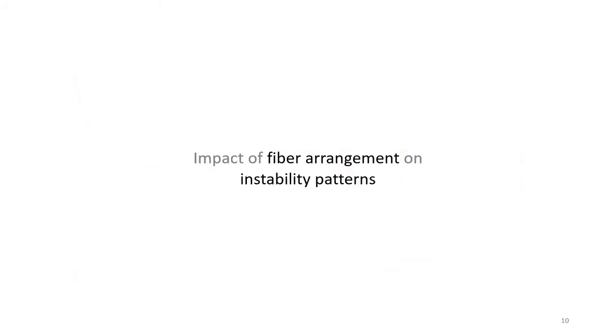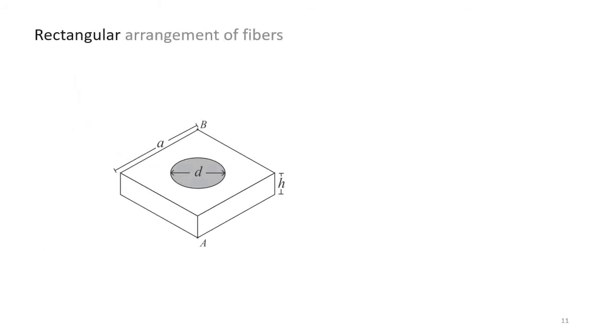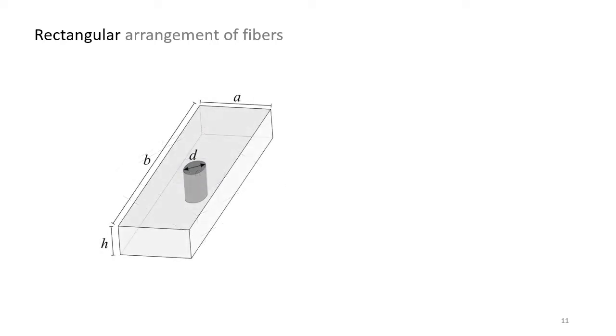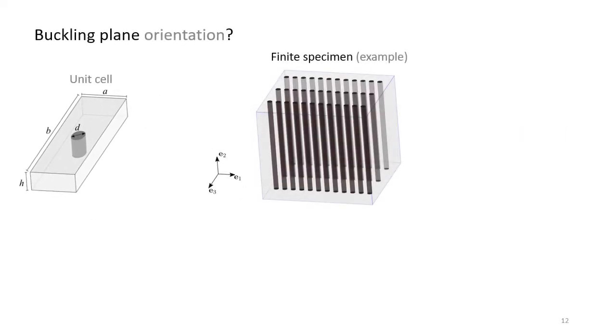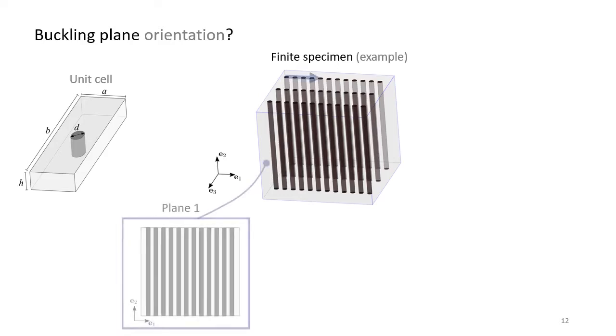Next, we investigate the influence of fiber arrangement. Previously, we considered the same distribution of fibers along the two principal directions. Now, we will consider unequal distribution represented by this unit cell. Geometrically, these composites are defined using the fiber volume fraction and additionally the aspect ratio. Here is an example of finite specimen.